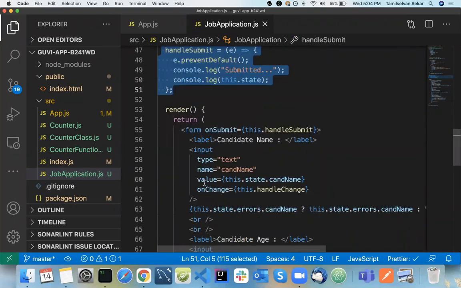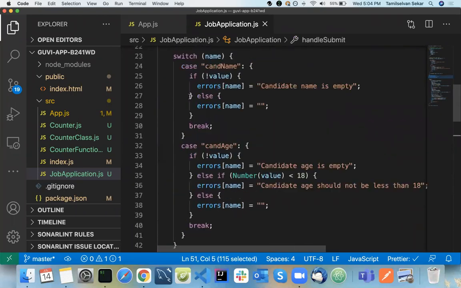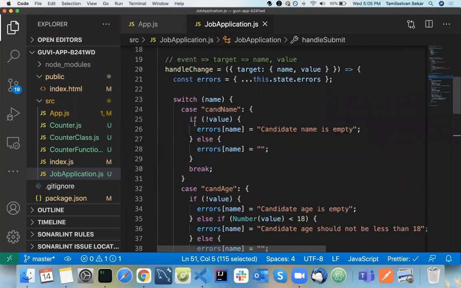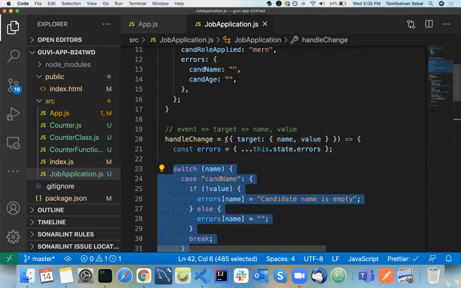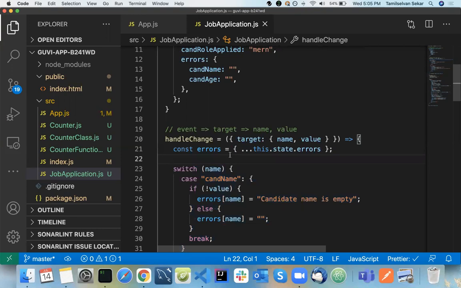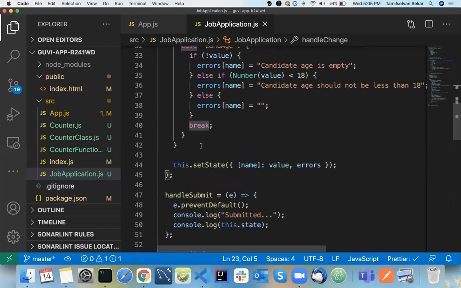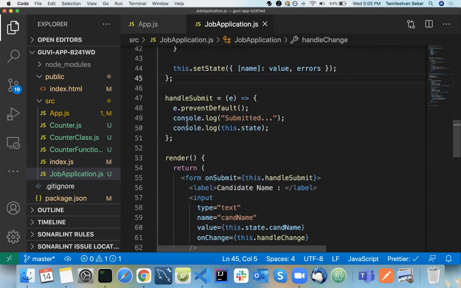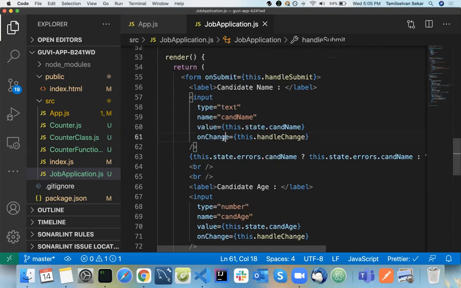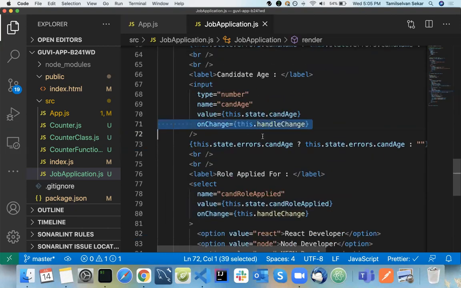Okay. And in some companies they may follow, in my project what I do is I'll move this particular validation part into a different function and just call them. Okay, so both are the same, no difference. Instead I will have a different function and have those validations there. Okay, so basic thing is this. Whenever you do handle submit, you need to call event.preventDefault. Okay, same way on handle change, we need to have a function something like this.